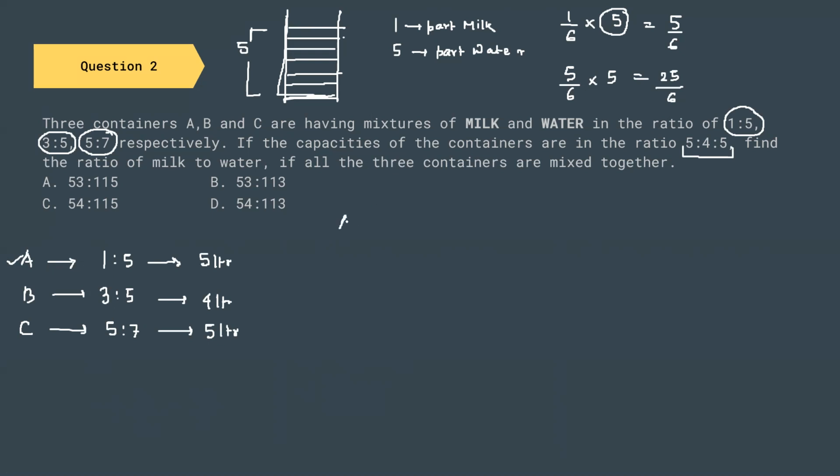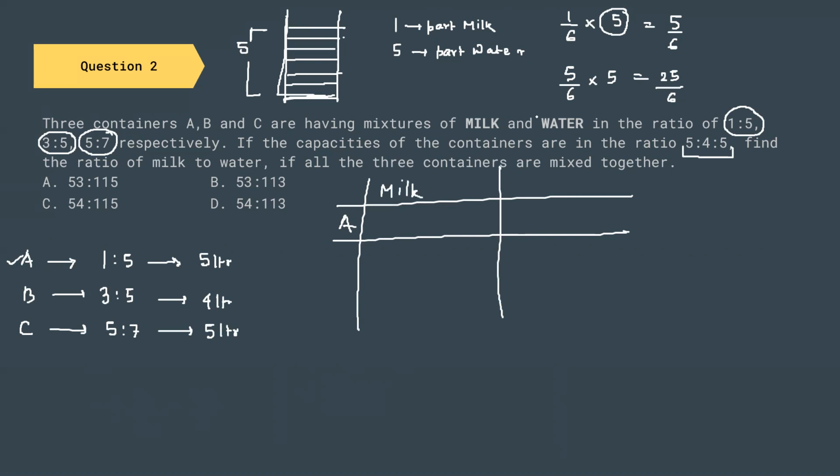So what we can do is that we can find out for the rest of the containers. So container A, this is milk and this is water. For container A, the amount of milk is 1 divided by 6 into 5, and amount of water is 5 by 6 into 5.